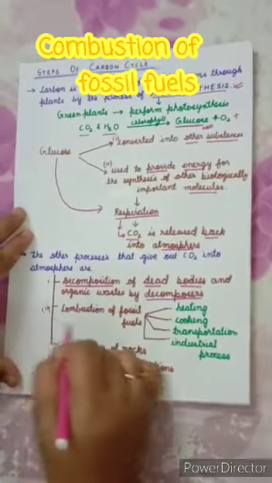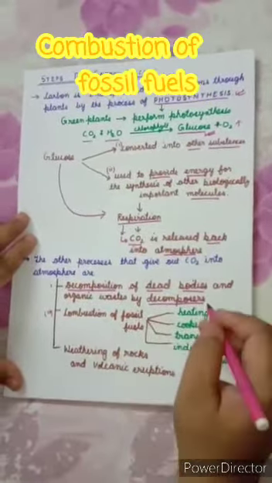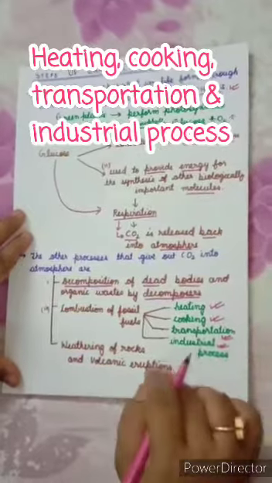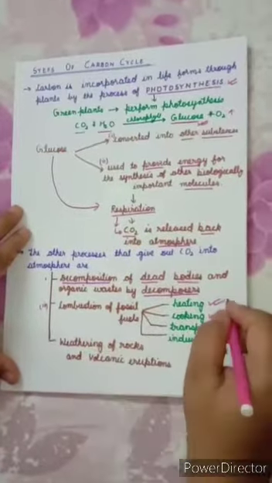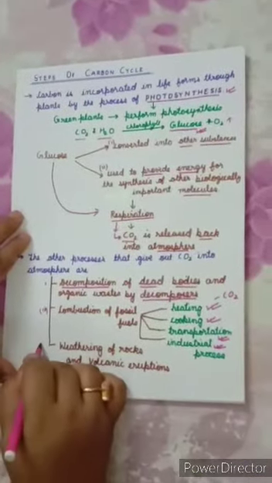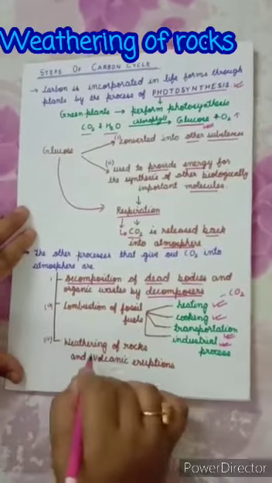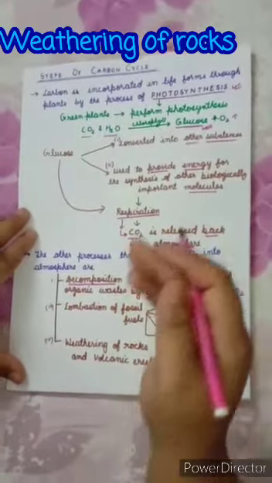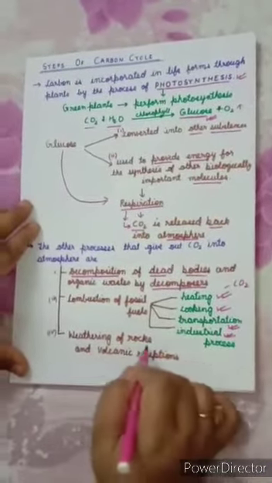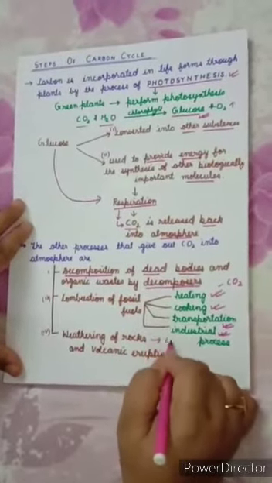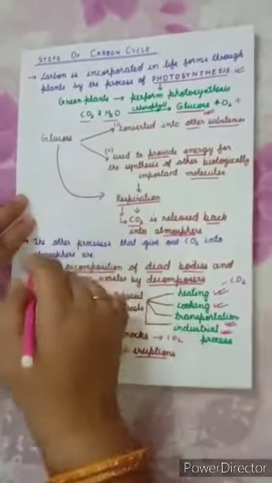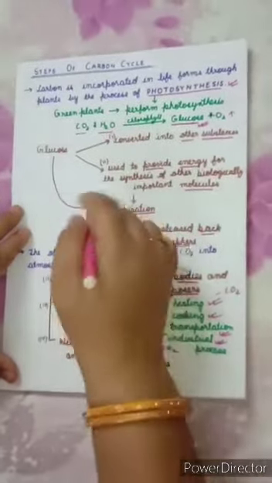Third method is by combustion of fossil fuels. We use fossil fuel for the purpose of heating, for cooking, for transportation, for industrial processes, and every time when fossil fuel is burned, what is released, students? Carbon dioxide is released back into the atmosphere. And fourth method is weathering of rocks. Rocks weather due to physical factors like wind, air, water, etc. And when weathering of rocks occurs, then carbon dioxide is released, and it is also released in volcanic eruptions. So by all these methods, carbon dioxide is again released back into the atmosphere.